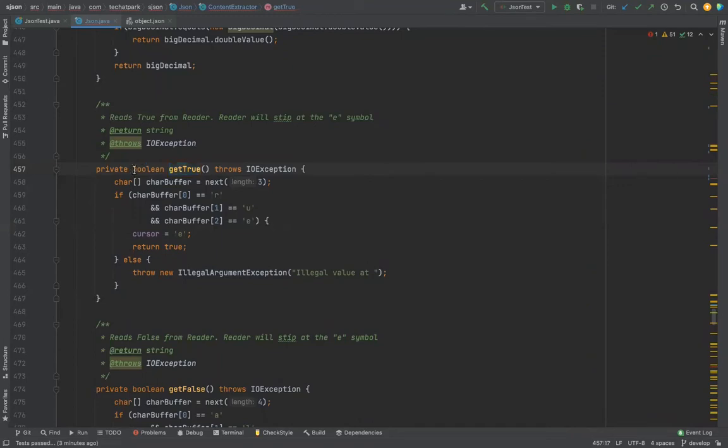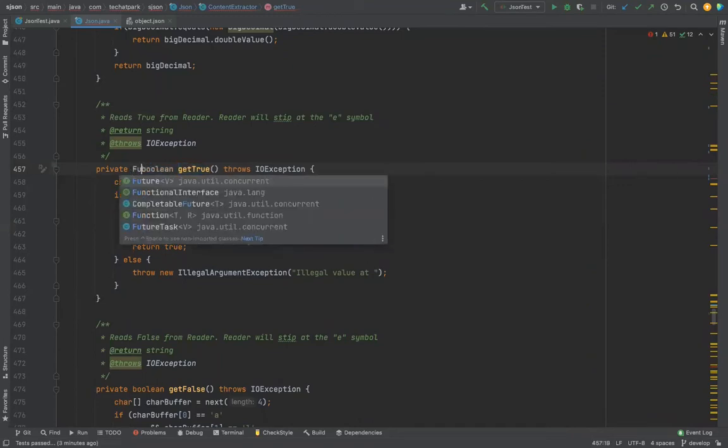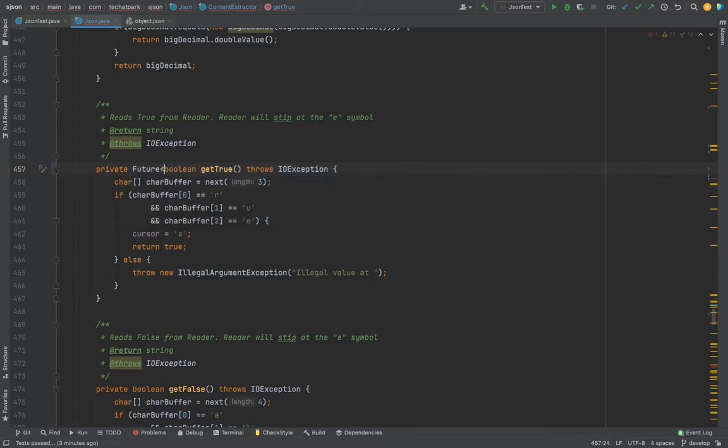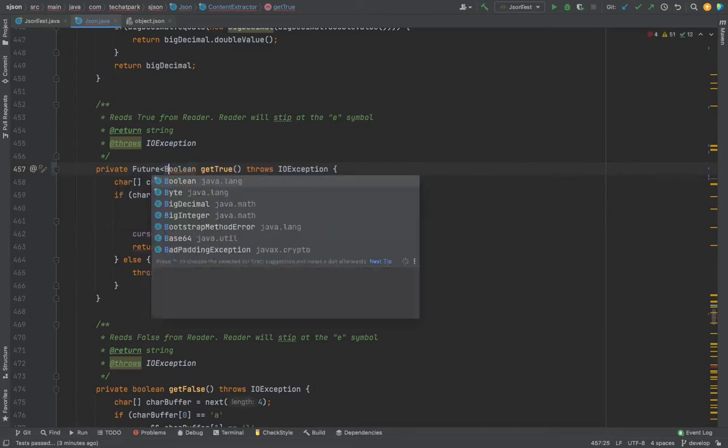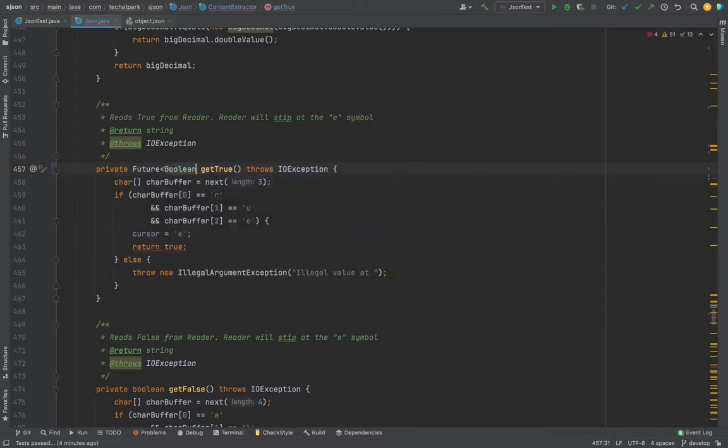So this is also going to return a future, but boolean is primitive, so we cannot do it. So I say wrapper Boolean, and then I will say CompletableFuture of true.